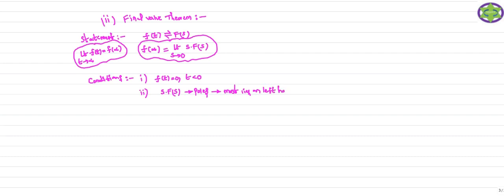If the poles of this expression lie in the left half of the s plane, then only we are going to calculate the final value of the signal. Otherwise it is not possible to find the final value of the signal.